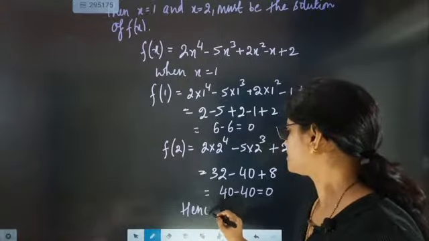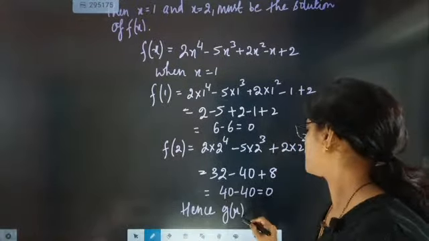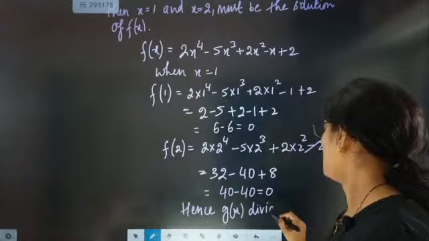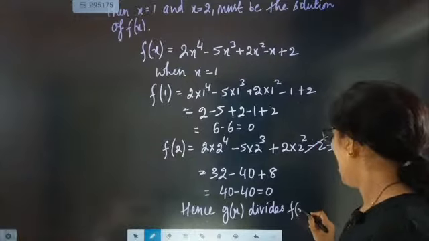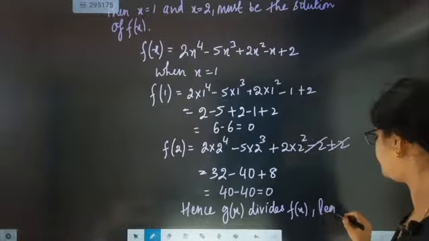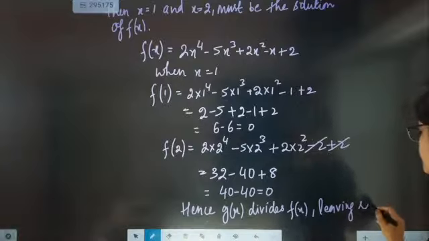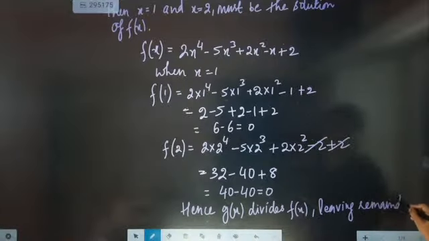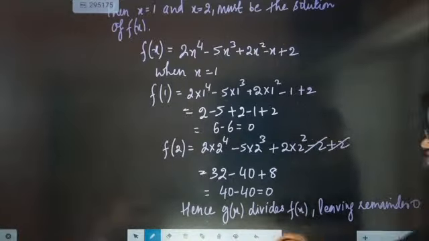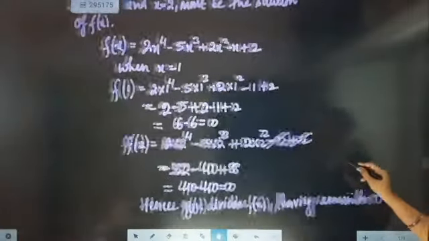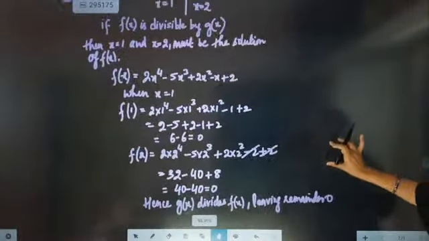Hence, when they divide, the remainder will become 0.